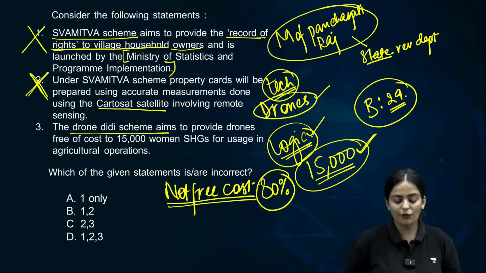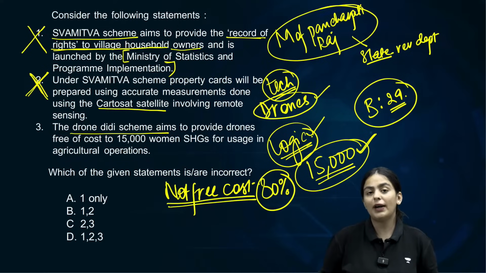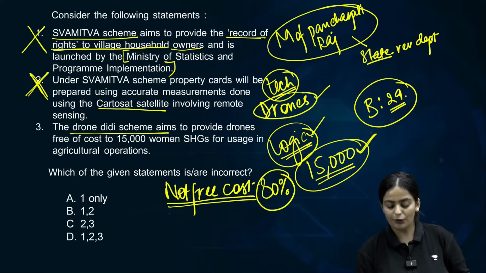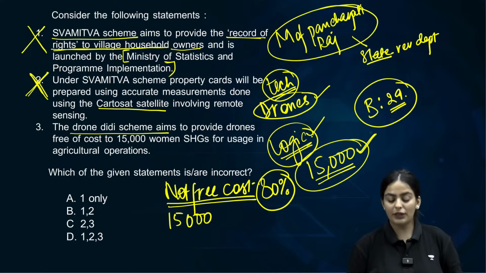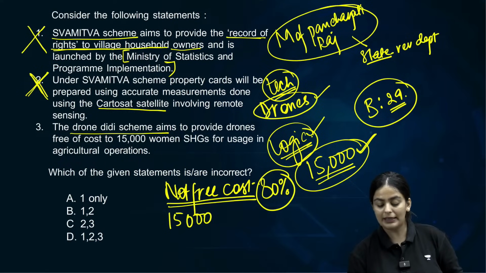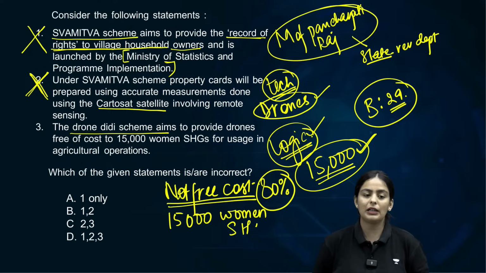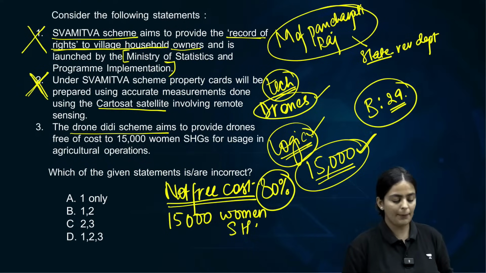The second important fact is the eligibility: it will be provided to 15,000 women SHGs, self-help groups, not individual 15,000 women. Clear about this? So third is important.